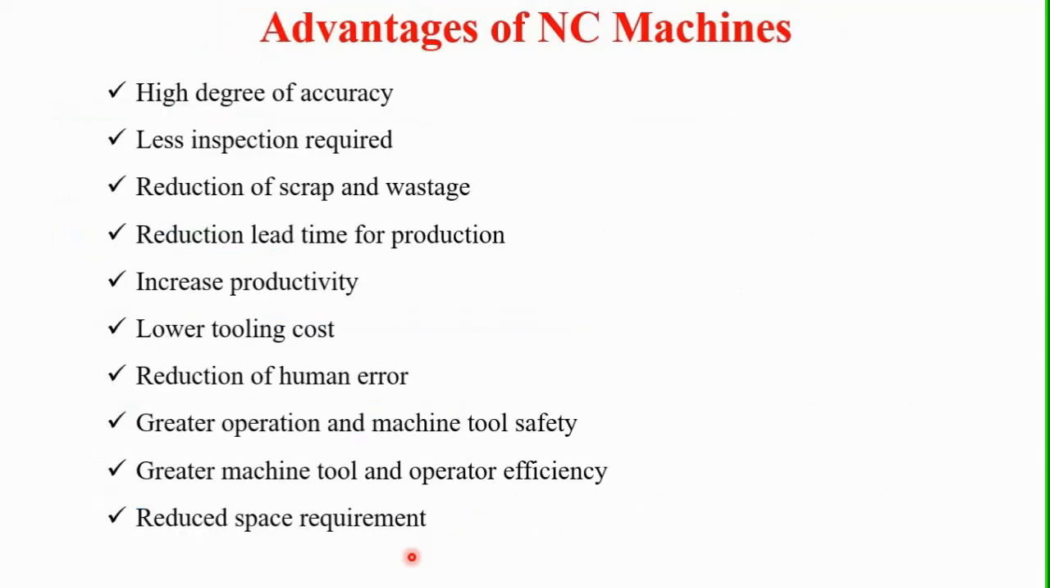Then next we will see some advantages of the NC machine. It gives a high degree of accuracy. It reduces the inspection time required, as the components produced on these NC machines are of high accuracy, so less inspection time is required. Then it reduces scrap and wastage. Then the lead time for production is reduced. Production time required is also reduced in these NC machines.